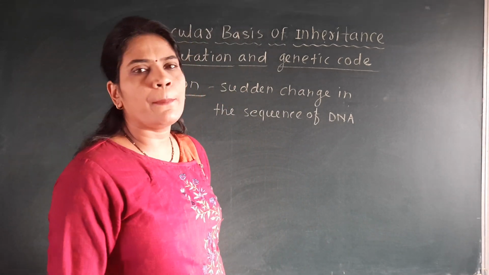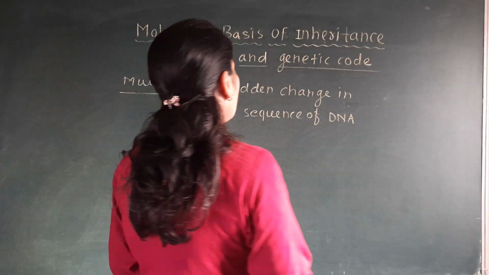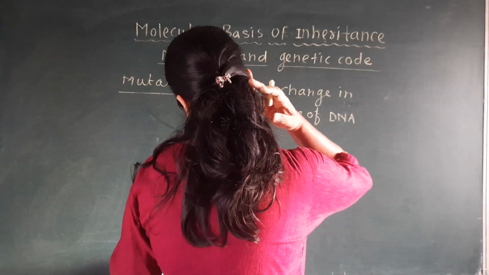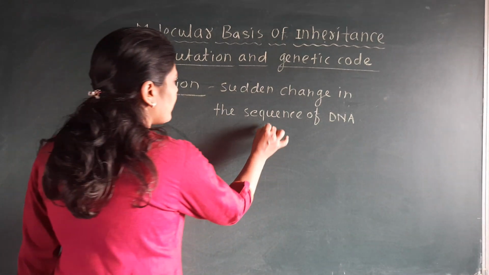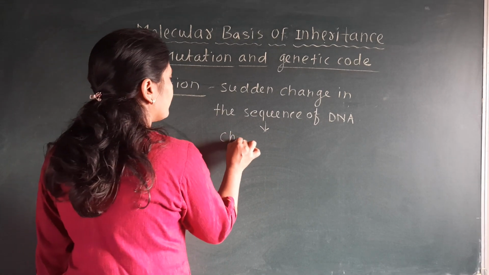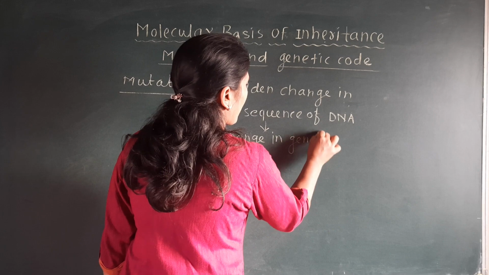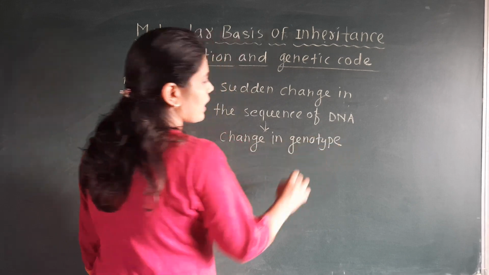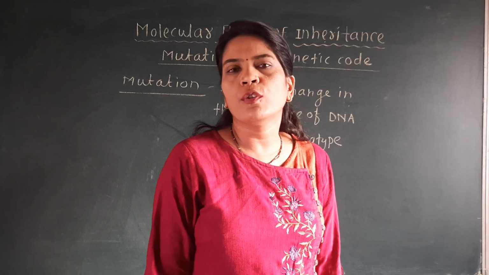So what creates this mutation in the genetic code? What happens due to mutation? This mutation results in a change in the genotype. That means the genes present in that particular organism will get changed due to the mutation.